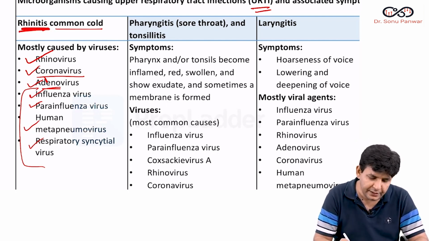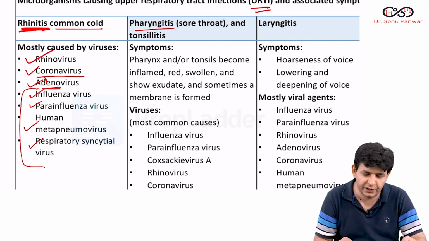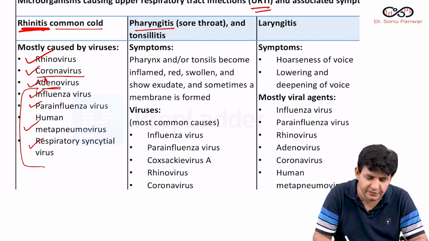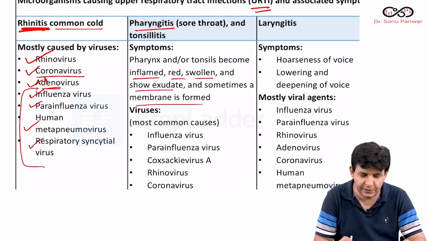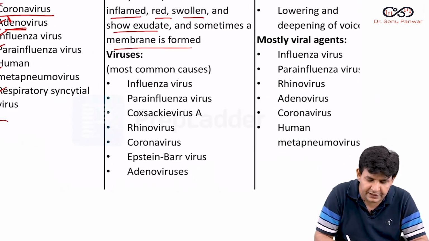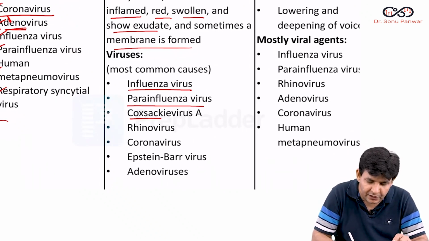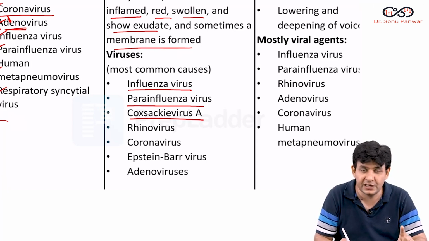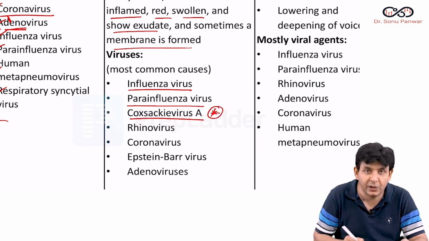Regarding pharyngitis or sore throat, you know what is there in pharyngitis? Inflamed, red, swollen, and it shows exudates, and sometimes a membrane can also be produced. So what are the various viruses involved? Again the same ones: influenza virus, parainfluenza virus, a Paramyxoviridae family member, and Coxsackie virus A, which causes herpangina. Remember this associates with the Picornaviridae family.